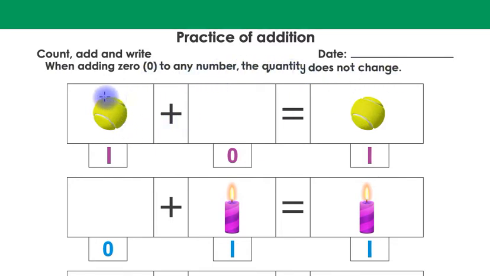Like, look at this, children. This is one ball. This is 1 in number. Plus, there is nothing in this box. There is no ball in this box. This means 0. Equals to 1 ball, and this is 1 in number. This means 1 plus 0 equals to 1. So 0 does not change quantity to any number. This is 1 ball plus 0 equals to 1 ball. This means 1 plus 0 equals to 1.